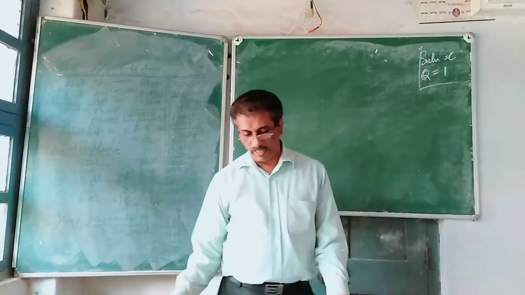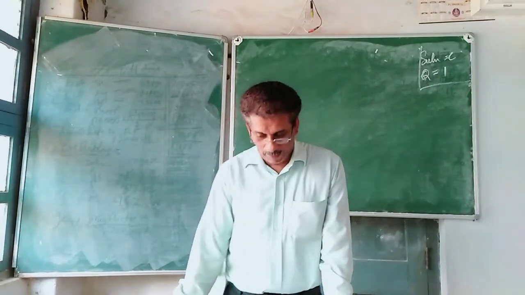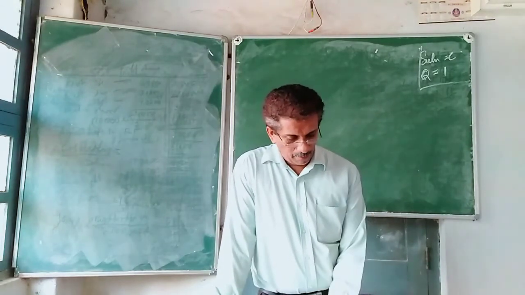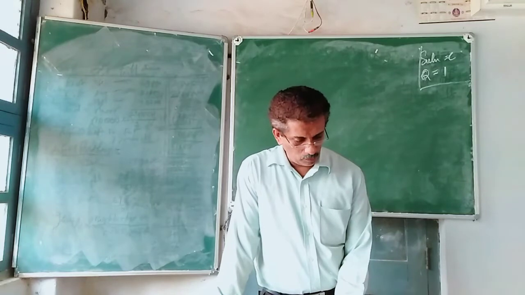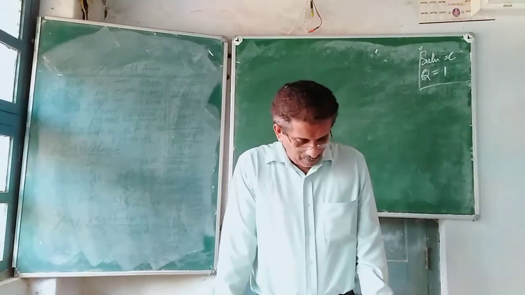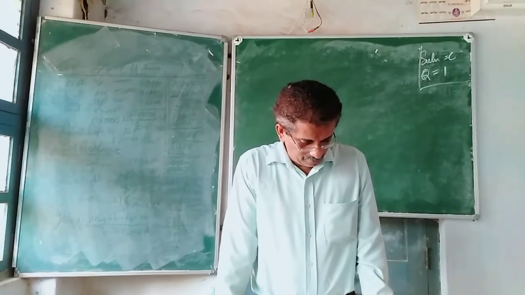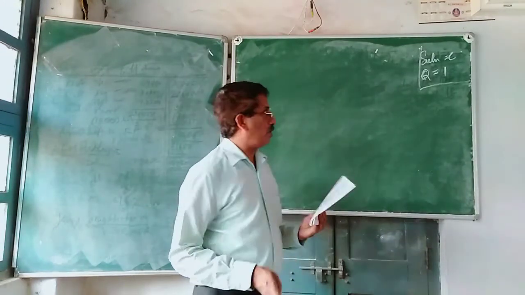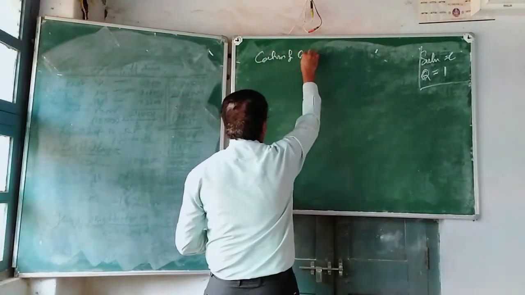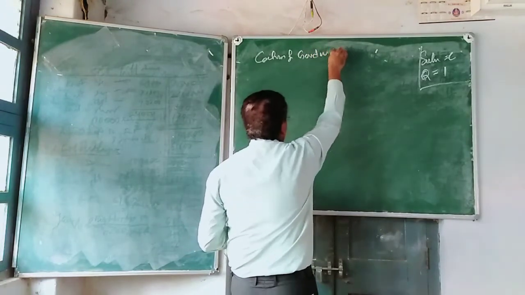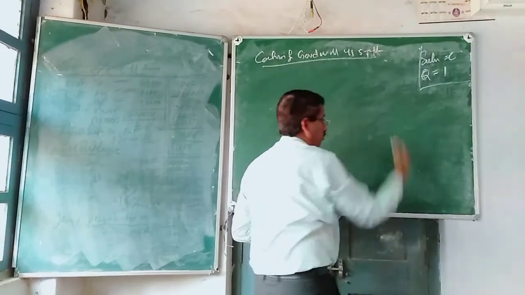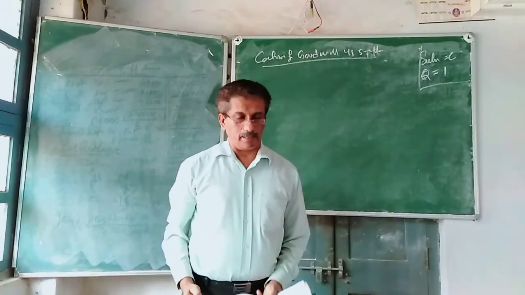So in this particular case, you are supposed to calculate the value of goodwill under the super profit method. Thereafter, we are supposed to go for value of share under the net asset method. First step, calculation of goodwill under super profit method.